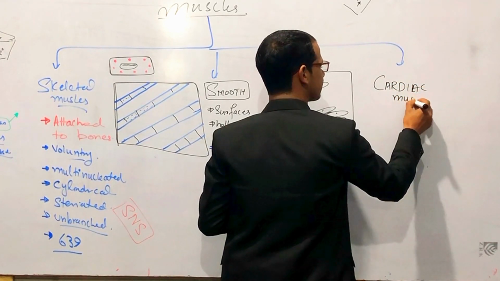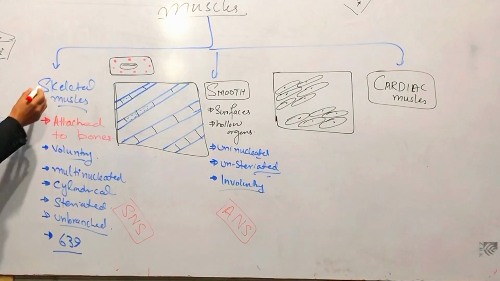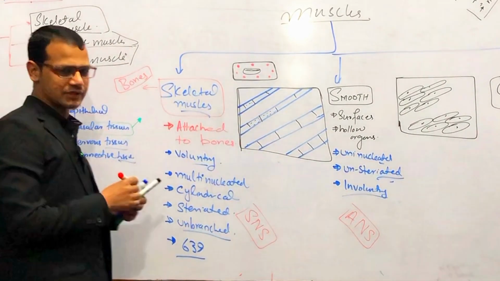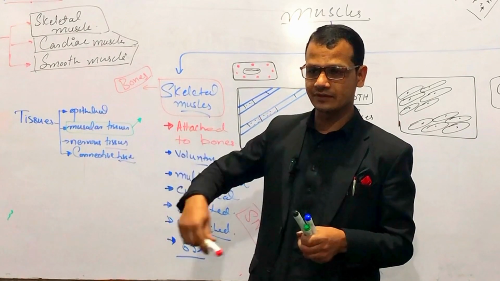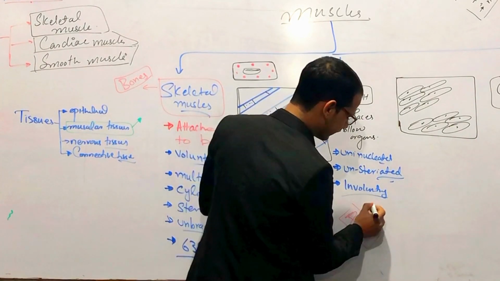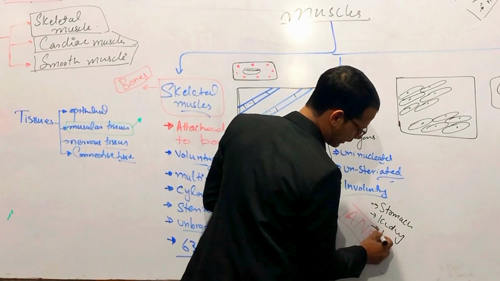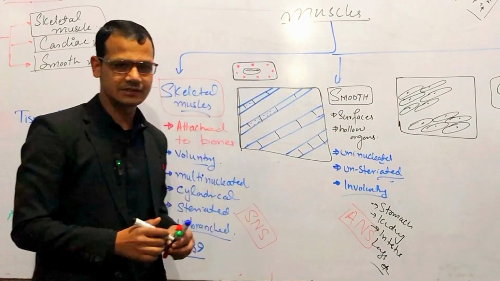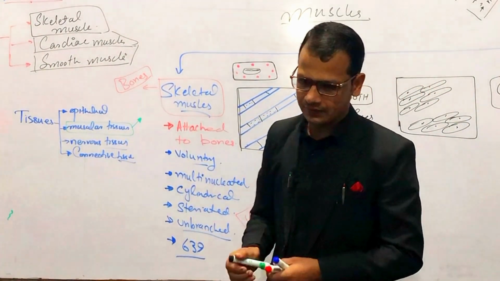Cardiac muscles, right? If we talk about the locations, the skeletal muscles are attached to all skeleton bones. We will discuss in just a few seconds that there are two connections, one is direct connection and one is indirect connection, right? The smooth muscles are present in, for example, stomach, kidneys, intestines, lungs, etc. These are smooth muscles, right? And cardiac muscles are called cardiac because they are present in the heart.